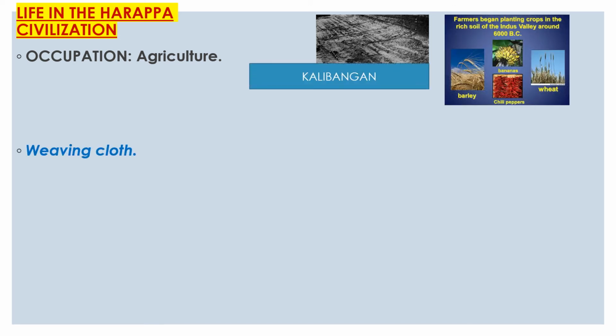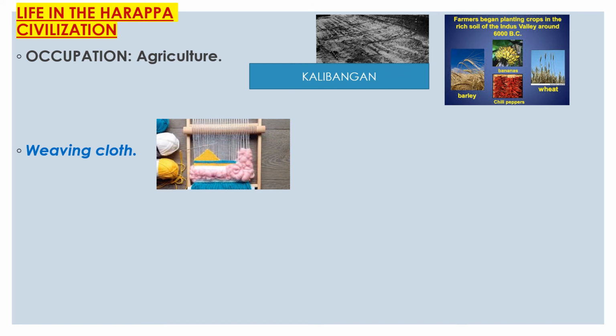Weaving cloth. Harappan people used to weave cloth. How did we come to know about it? Because the statues, the pictures on the seals and the remains of cloth found in the excavation indicate that Harappan people used to weave cloth. See the picture.